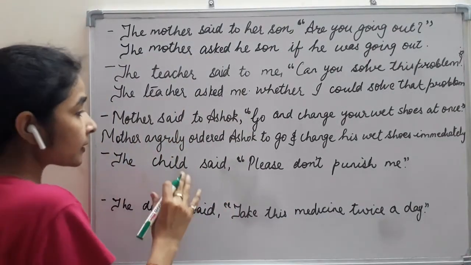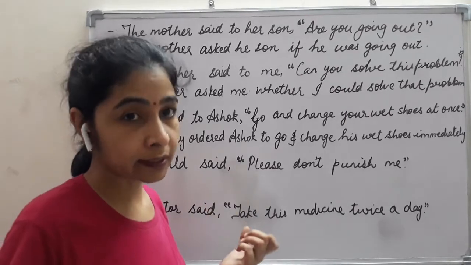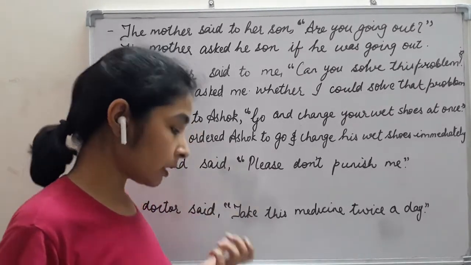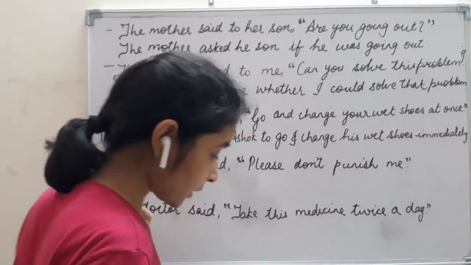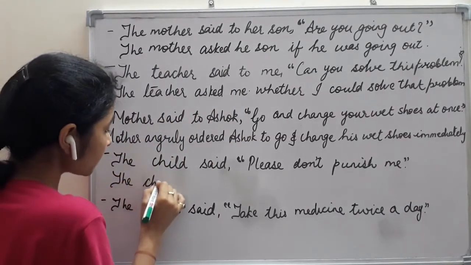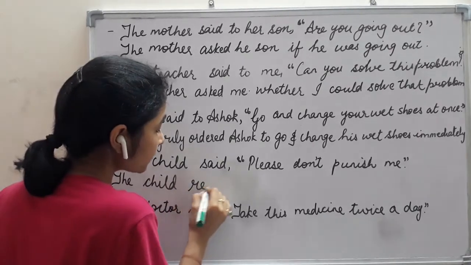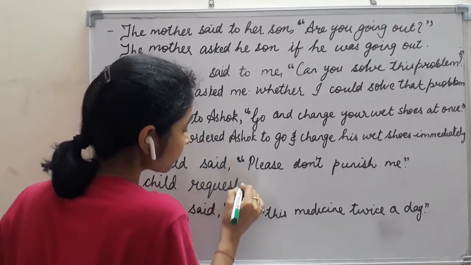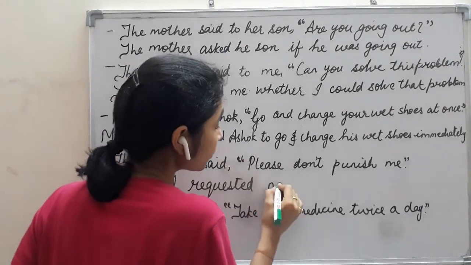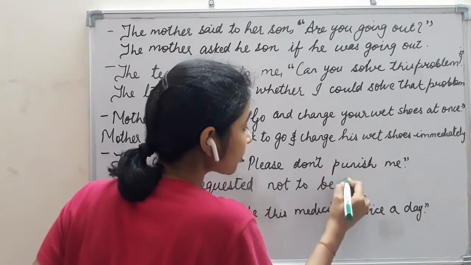Next, the child said, please don't punish me. Now here what is the mood? Pleaded or requested. So how will we change it? The child requested or pleaded not to be, now it is negative, so not to be punished.